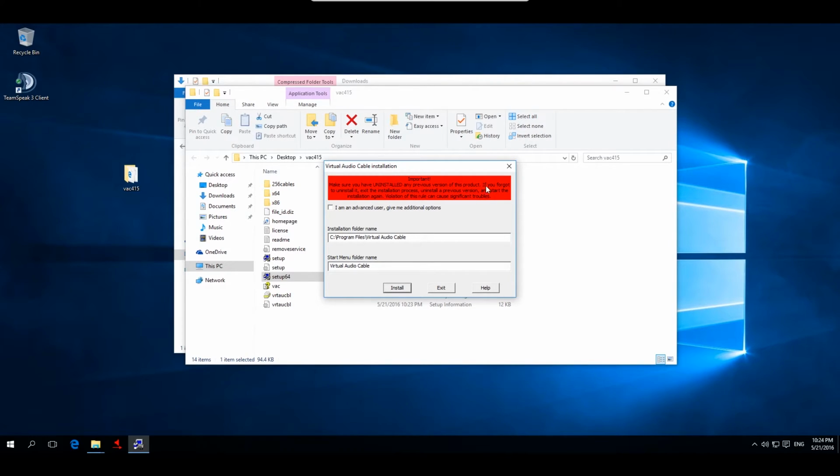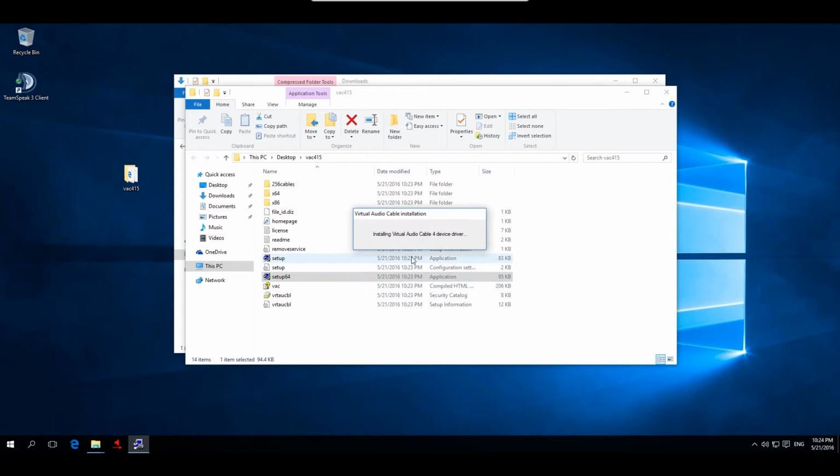But before you install any new driver, make sure that you have uninstalled all related drivers for virtual audio cable. After you have checked this, install the driver. As explained before, you now need to select the folder of which operating system you use.